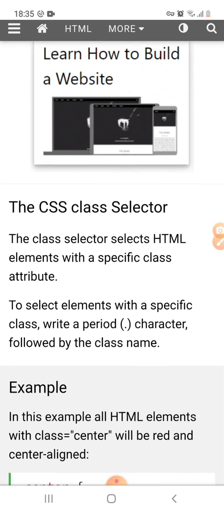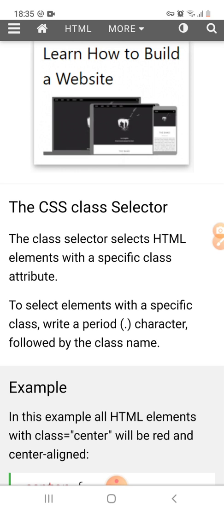Next is the CSS class selector. As we have told earlier, CSS simple selectors select based on the name, ID, and class. Name and ID we have discussed, and the next is the class selector. The class selector selects HTML elements with a specific class attribute. To select elements with a specific class, we have to write a period character followed by the class name.